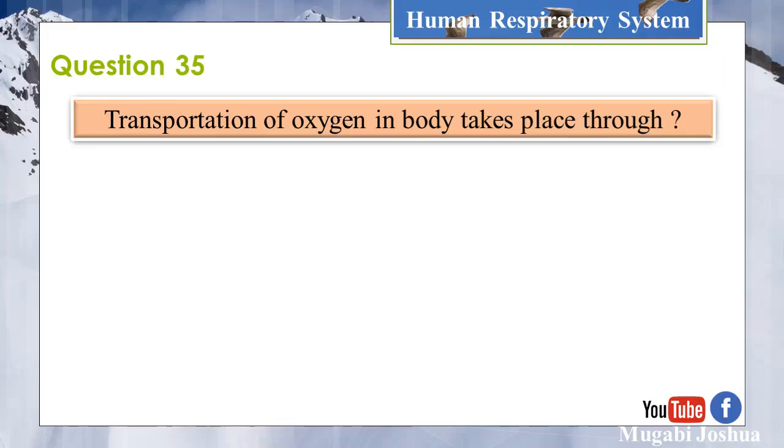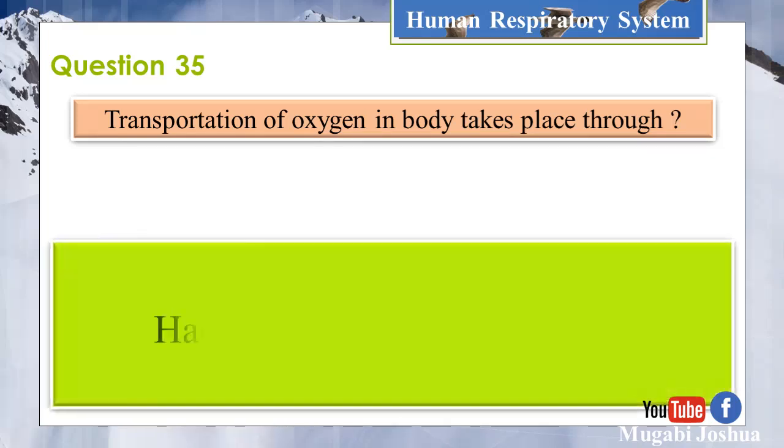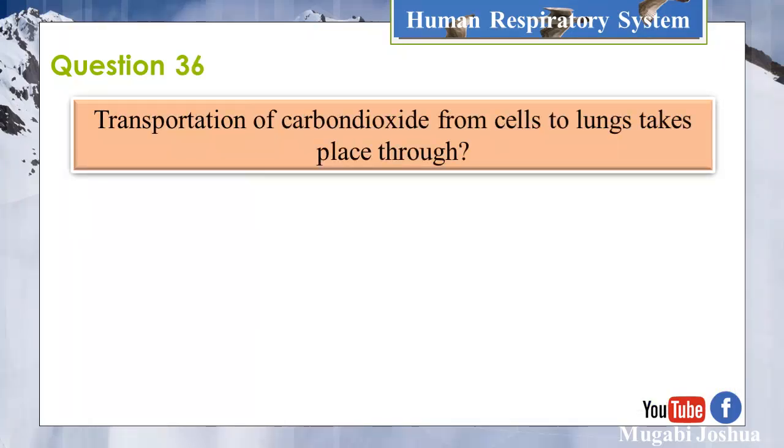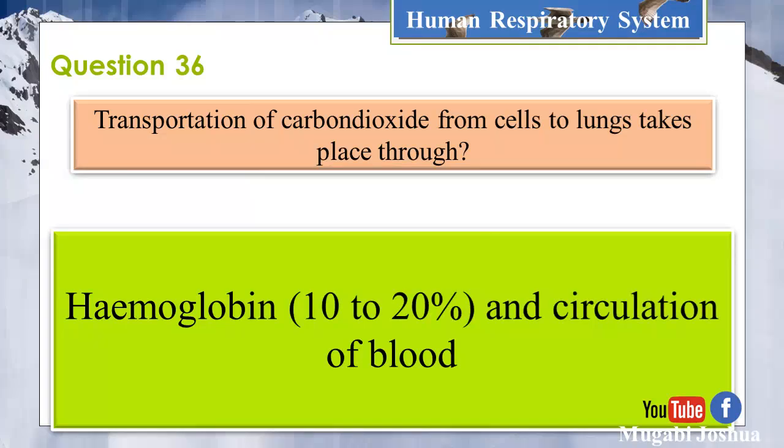Question 35. Transportation of oxygen in body takes place through hemoglobin present in blood. Question 36. Transportation of carbon dioxide from cells to lungs takes place through hemoglobin 10 to 20% and saturation of blood.